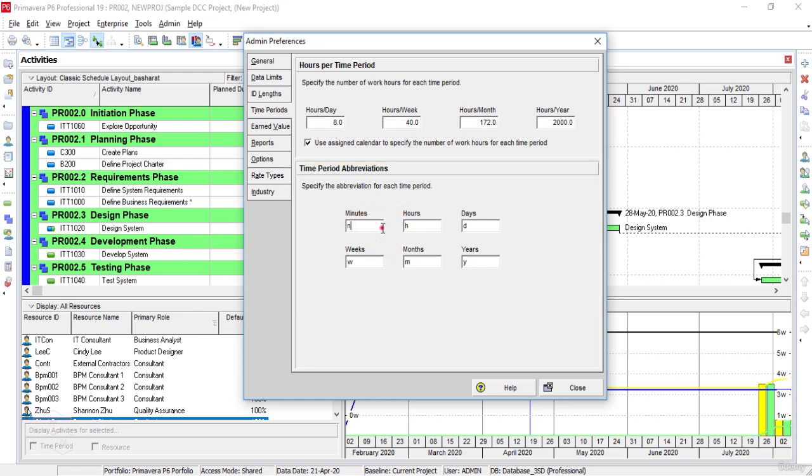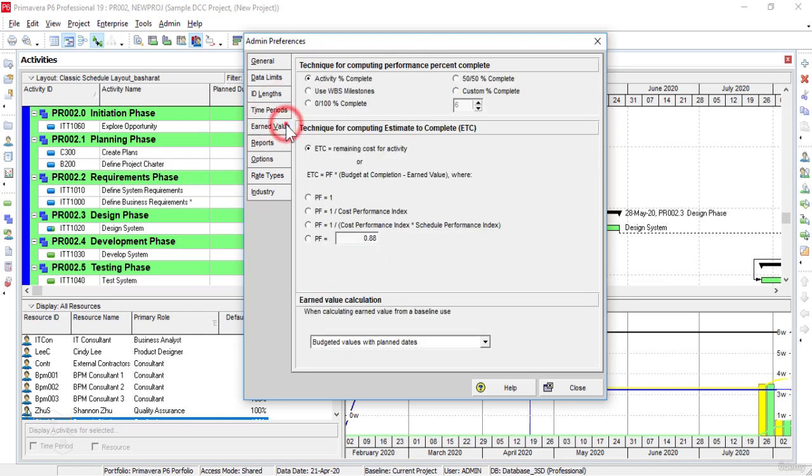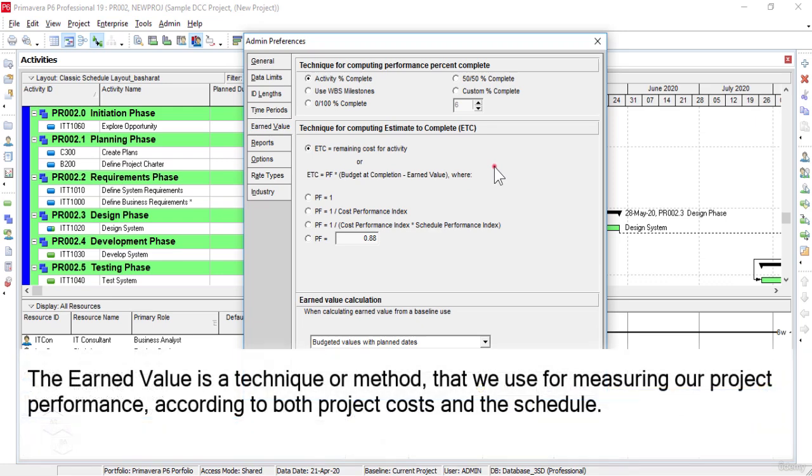Next is the Earned Value tab. Please remember and note that the Earned Value topic is dealt with separately and not covered in this course. But just for our understanding, Earned Value is simply a technique or method that we use for measuring the project performance according to both project cost and schedule.